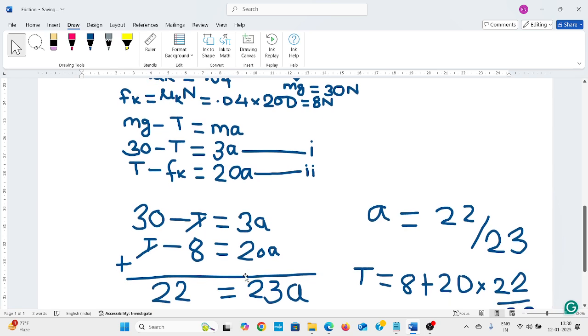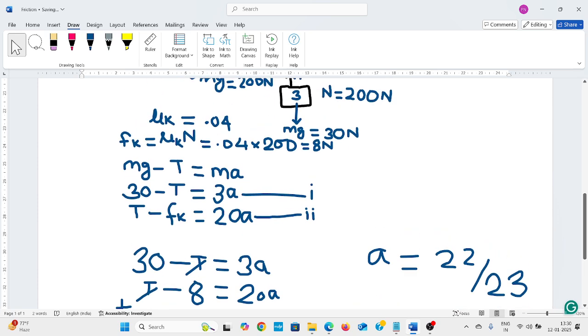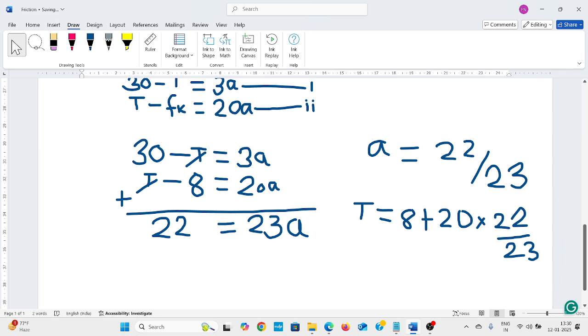We have calculated the frictional force is 8 newton. We put in all the data and add the two equations, then we get a equals 22 by 23 meter per second square. Then, putting in all the values, we will get the tensile force.